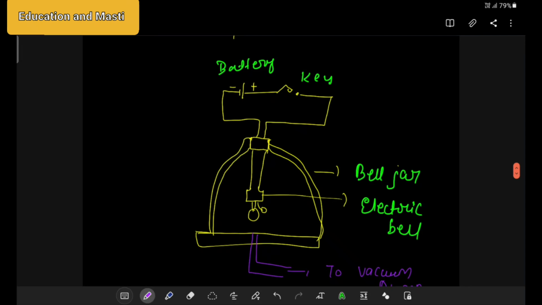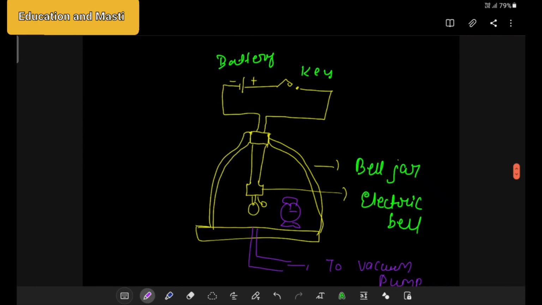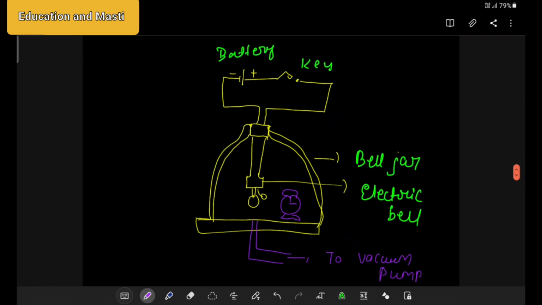If you are keeping a vibrating device, suppose I am keeping an alarm clock here, I will switch on the alarm clock and let it vibrate. If the alarm clock is vibrating here, we are able to hear it, right? Now if I attach a vacuum pump here and remove all the air inside it, what will happen?